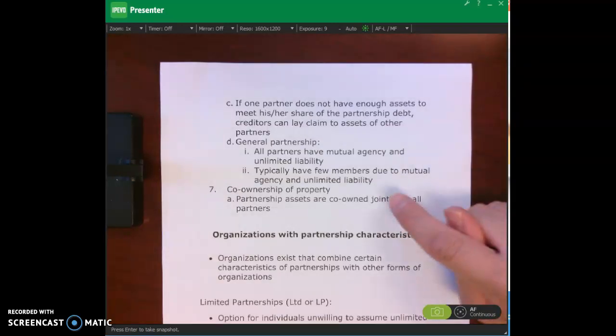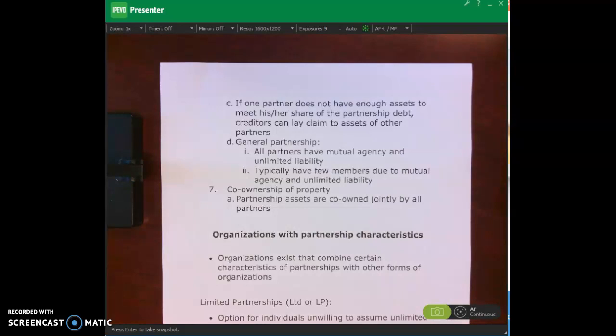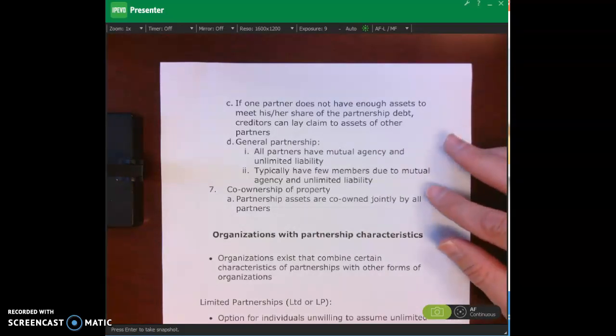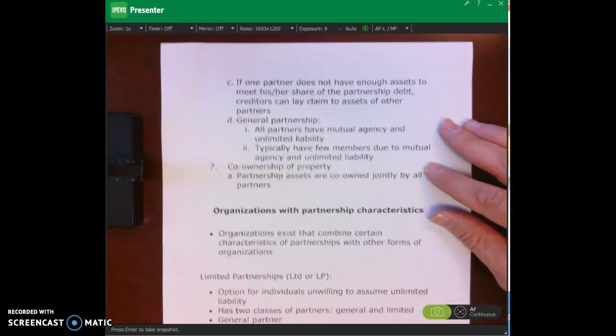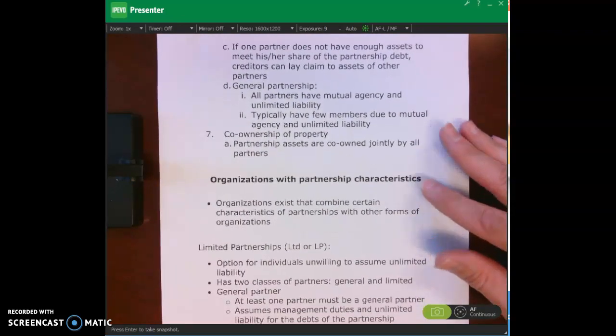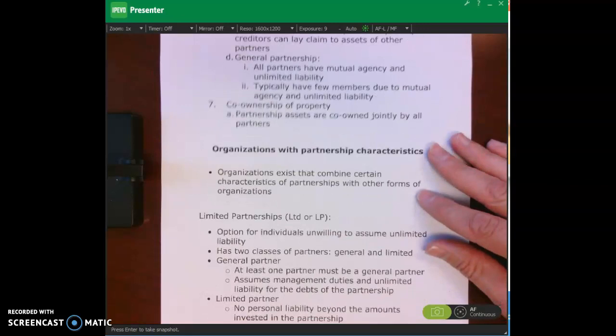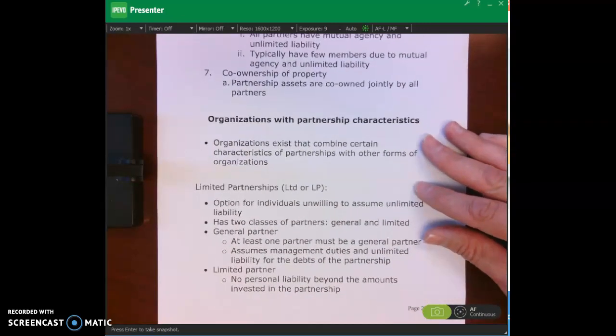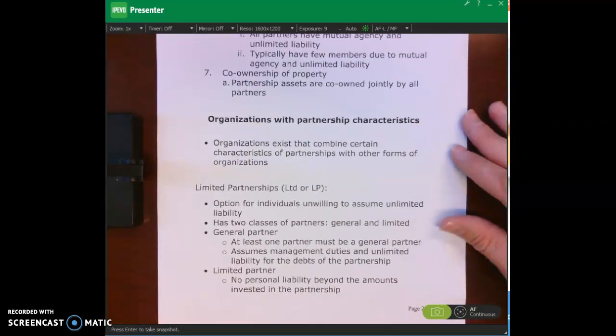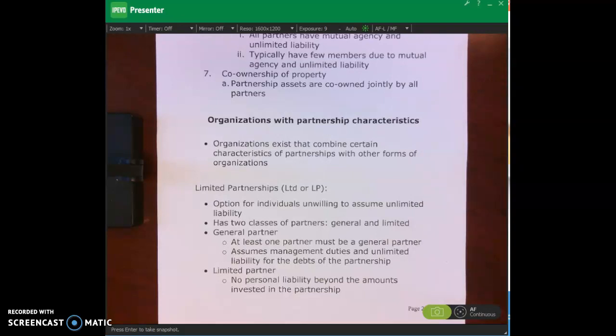Co-ownership of property is the last characteristic, that the partnership assets are co-owned jointly by all the partners. There are some organizations, you've probably heard of some of these, that have partnership characteristics, and they combine the characteristics of partnership with other forms of organizations. One of them, for example, is a limited partnership. With a limited partnership, we have two classes of partners.